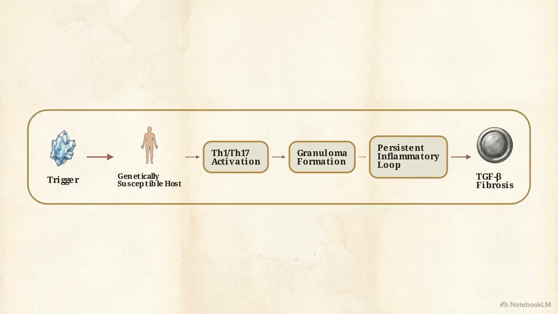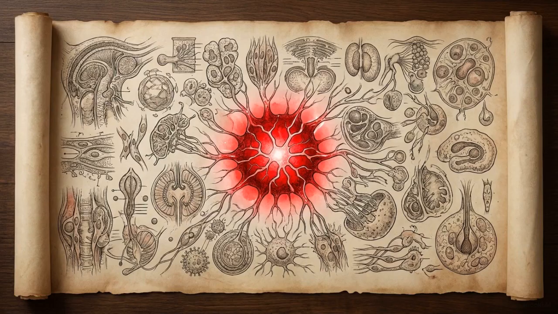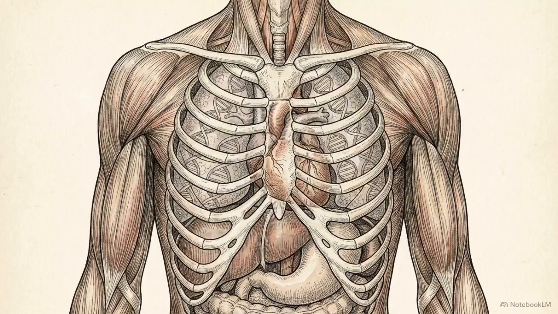This is a good moment to take a screenshot for your notes. Every clinical stage stems from this single architectural flaw. Sarcoidosis is the chronic failure of immune resolution in a genetically susceptible host.